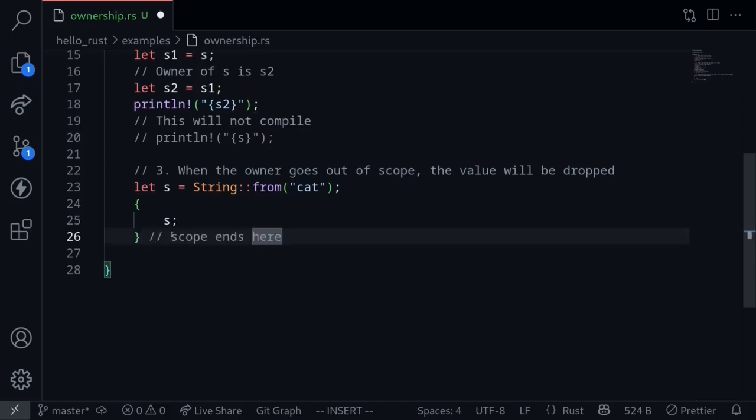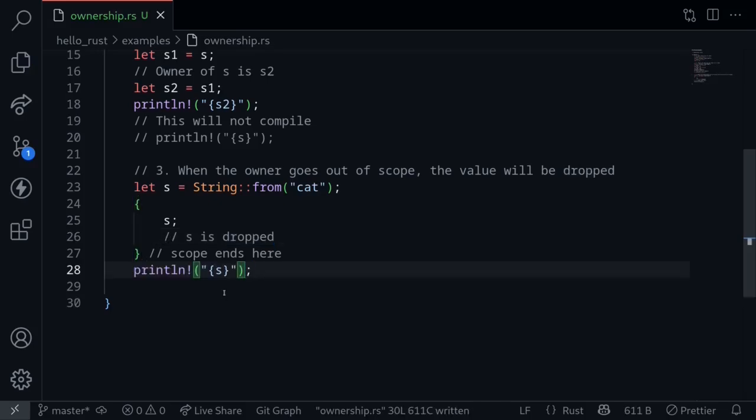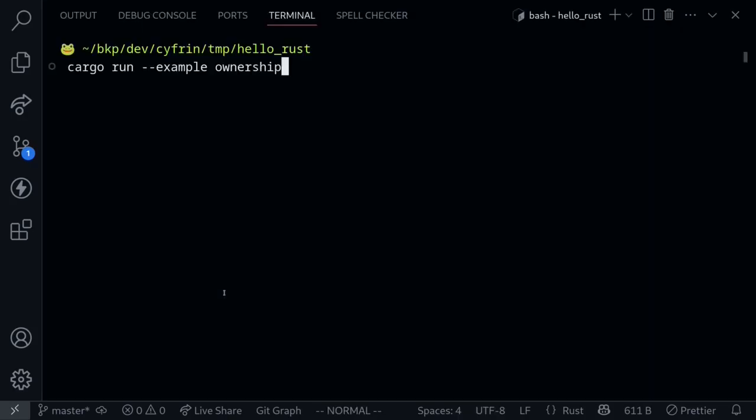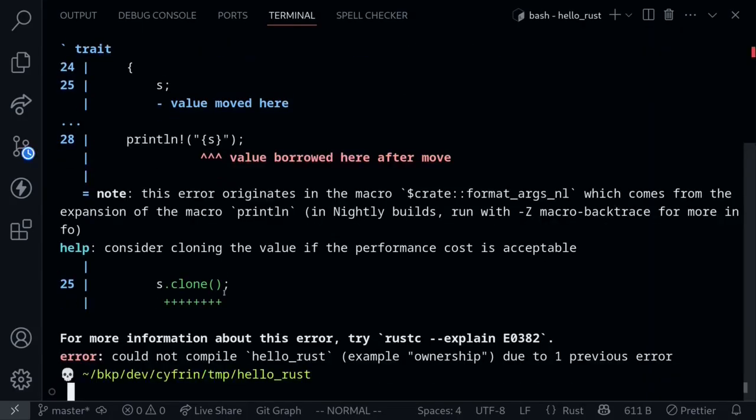In this simple example, the scope ends here. So the variable s will be dropped at the end of the curly braces. If we try to print variable s after it is dropped, the code will not compile. Try to execute the code, and again we see a compilation error.